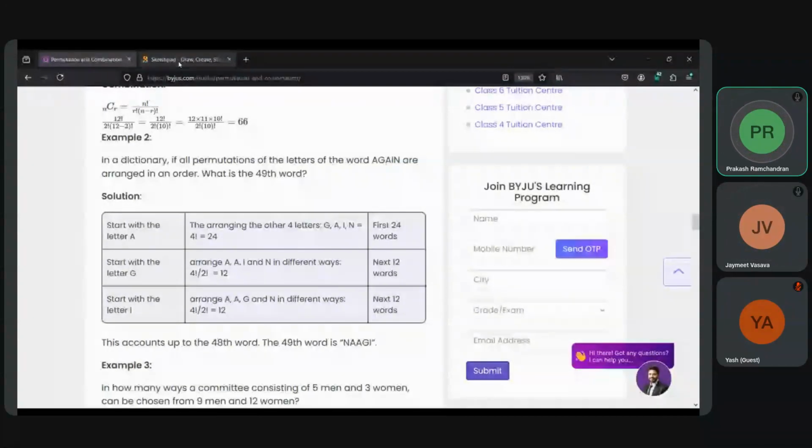5 minus 4 will be... so you are getting already... what is it you are doing? See, you are saying that 5 factorial is equal to 5 into 4 into 3 into 2 into 1. That is 120, correct? So 5 minus 4 will be what? Now, what is this? I still don't understand how they have come up with this.